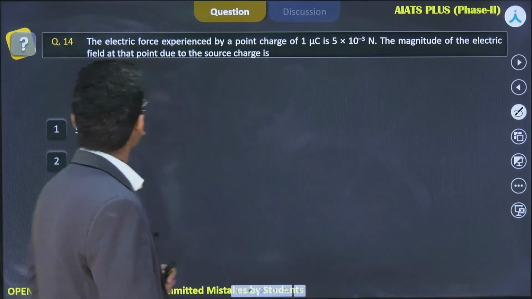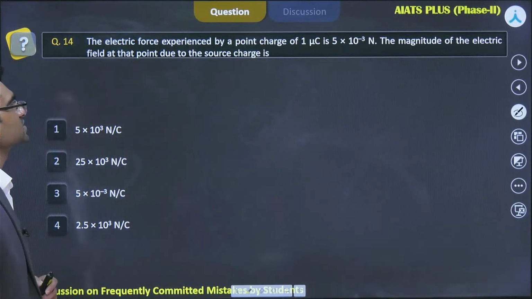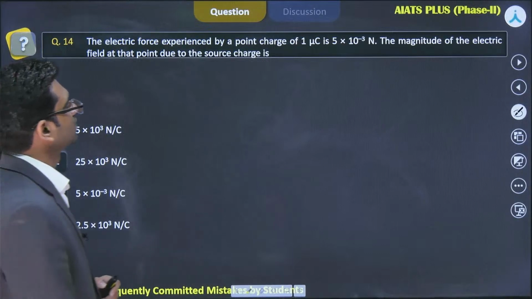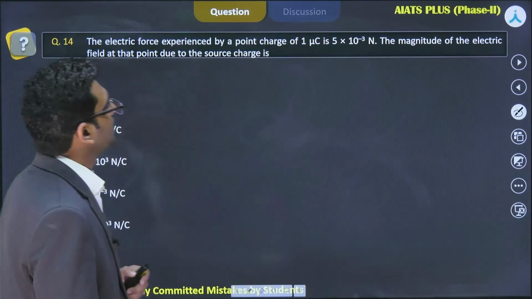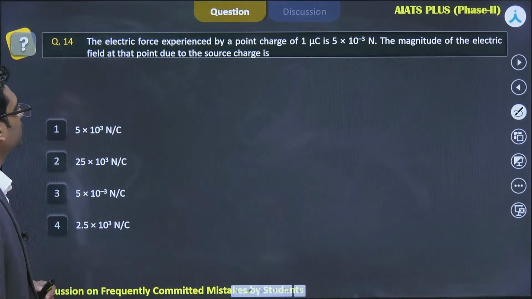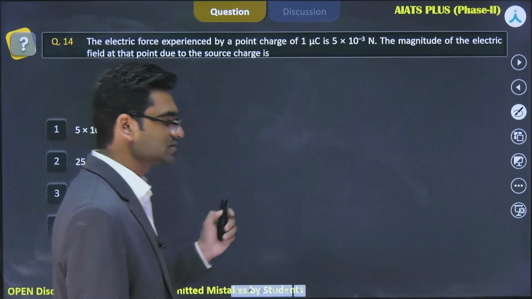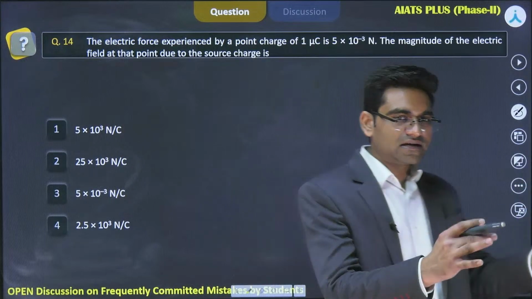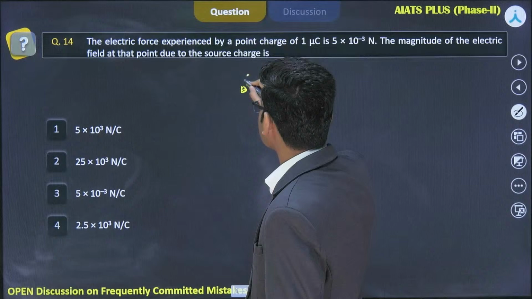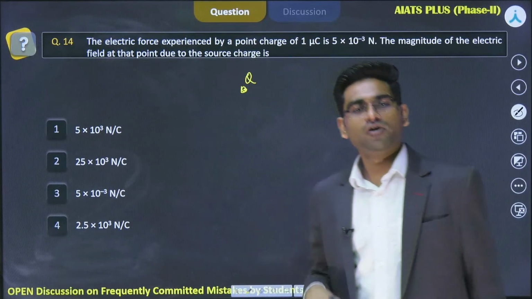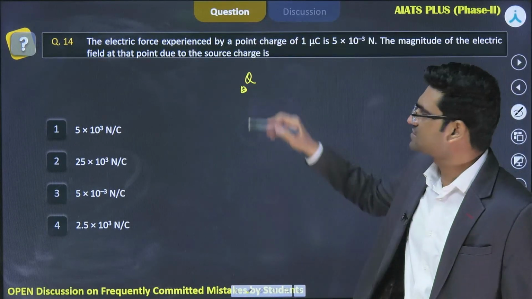Another one. The electric force experienced by a point charge of 1 microcoulomb is 5 into 10 to the power minus 3 Newton. The magnitude of the electric field at that point due to the source charge is. There is a charge, or it could be a charge system too.